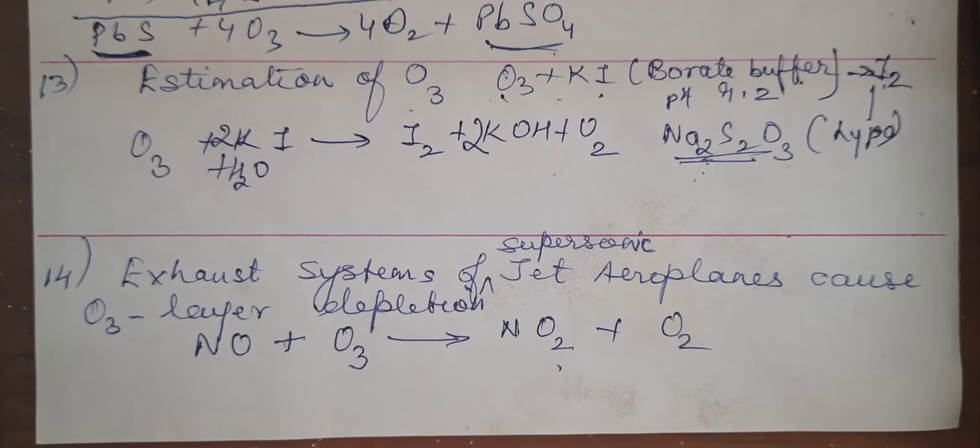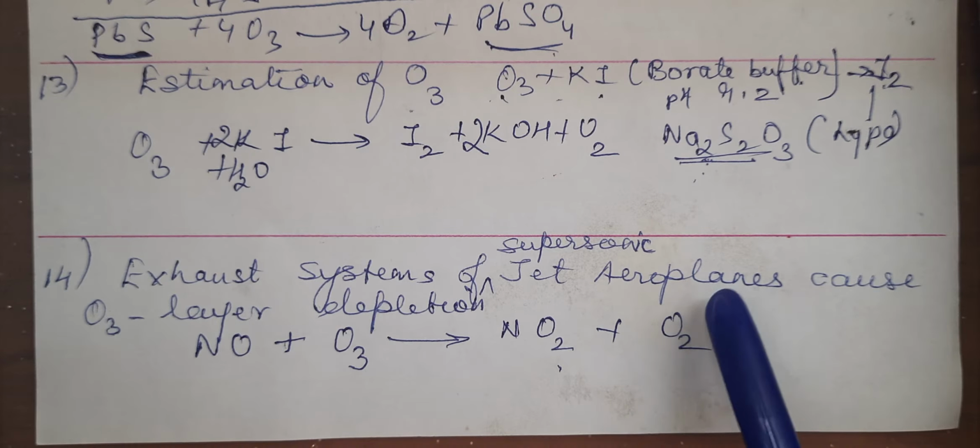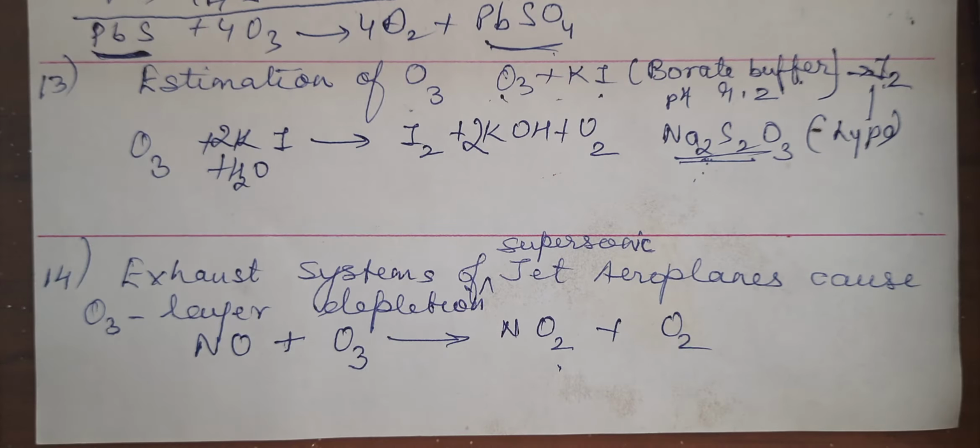That means you have to write down the equation in this. So the nitric oxide gas which is liberated by the aeroplanes will react with ozone and form NO2 plus O2. Due to this reaction which is happening, the trail is formed.